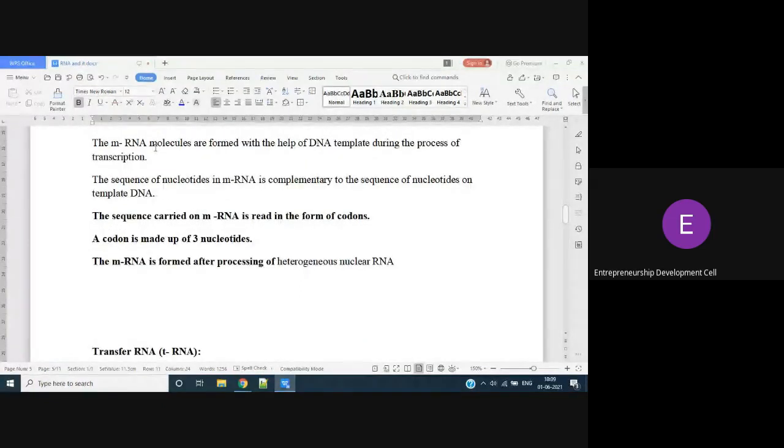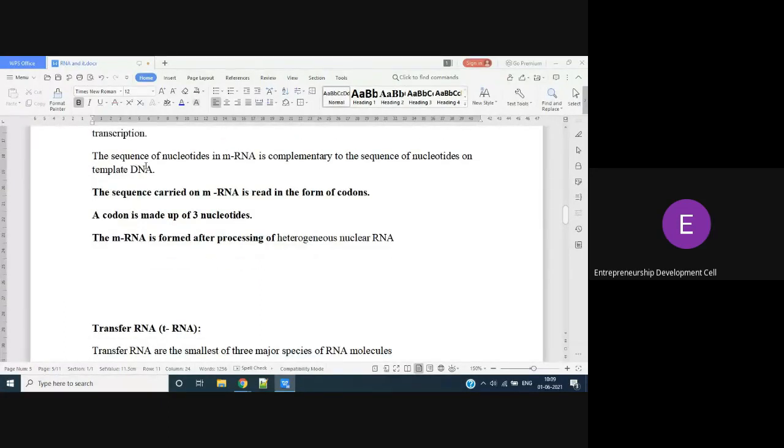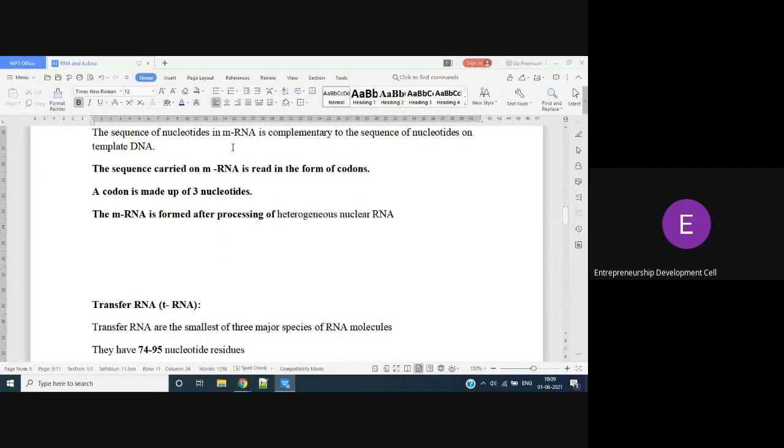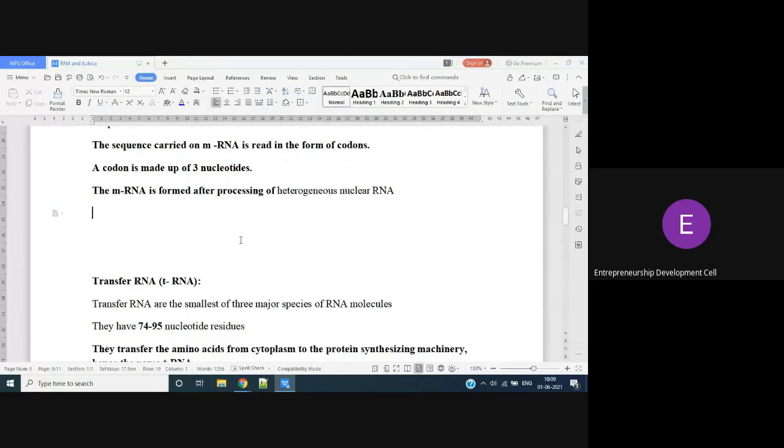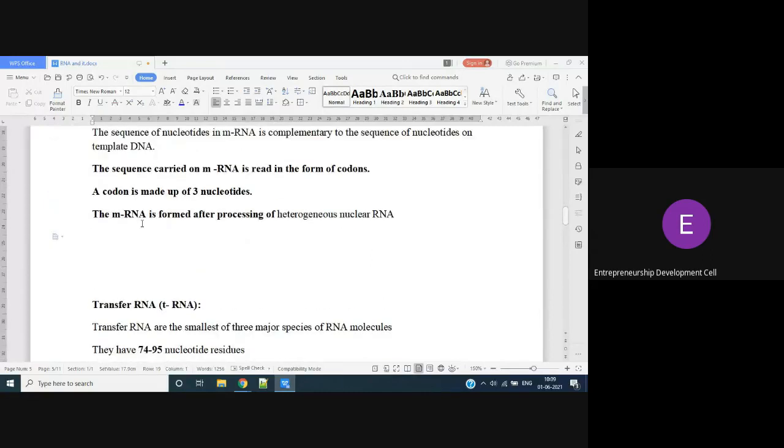mRNA are formed with the help of DNA during the process of transcription. This mRNA helps in the protein synthesis by carrying the coding regions, codons. The sequence is read in the form of codons, start codon, stop codon. These codons, you know, one codon is made up of 3 nucleotides. mRNA is formed from the heterogeneous RNA.